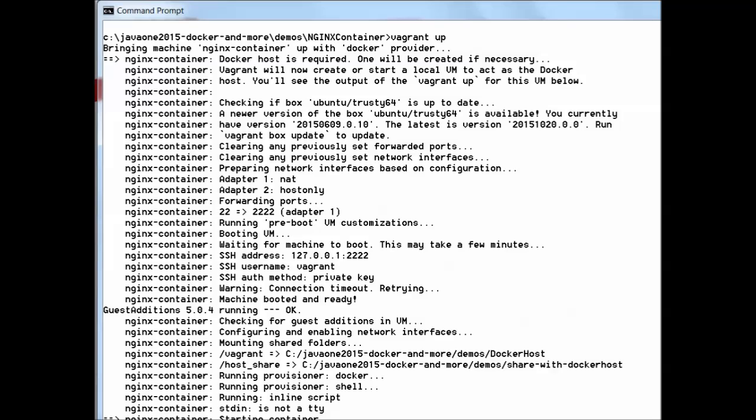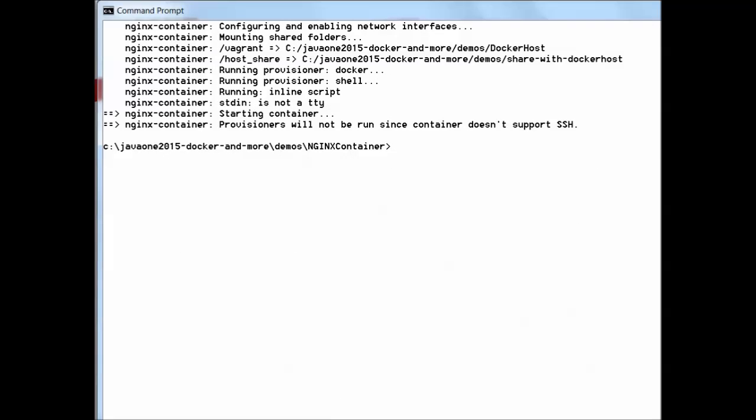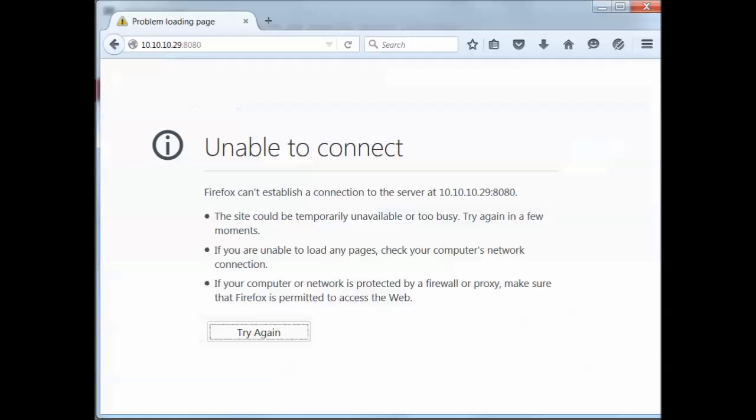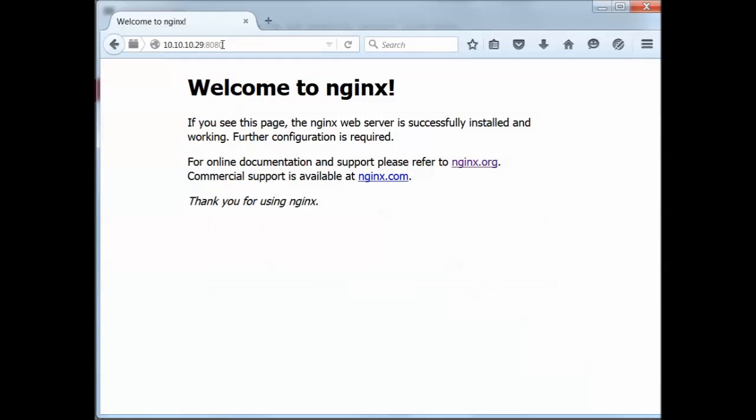Anyways, as you can see here, the container has started, which basically means that the Docker host virtual machine is running, and inside the Docker host, the container based on the NGINX image has been started as well. This in turn should mean that we go to our browser and we access at 10.10.10.29, the IP address for the Docker host VM, port 8080. Before it didn't connect to anything. Now when we reload, we see the NGINX default welcome page. Now we have connected to the container.